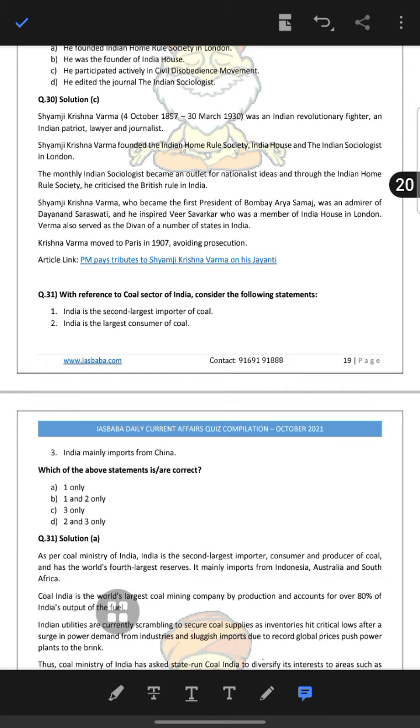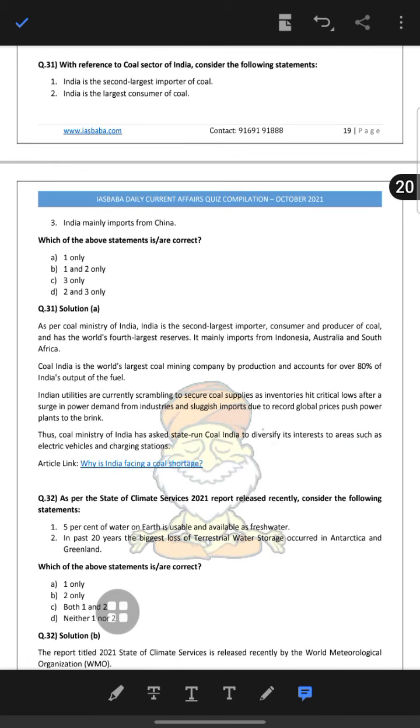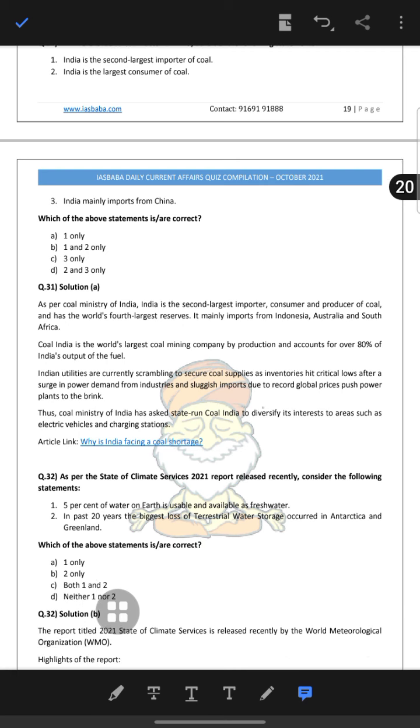Now, consider the following statements about the coal sector of India. India is the second largest importer of coal. Second largest importer. India is the largest consumer of coal. That's not true. But second largest importer, definitely. India mainly imports from China. That's not true. So the Coal Ministry says India is the second largest consumer and producer of coal and has the world's fourth largest reserve. It mainly imports from Indonesia, Australia and South Africa.